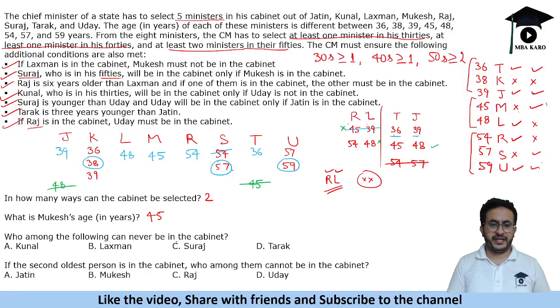Who among the following can never be in the cabinet? So if you see, in both cases we cannot have Kunal in the cabinet. If the second oldest person is in the cabinet, who among them cannot be in the cabinet?